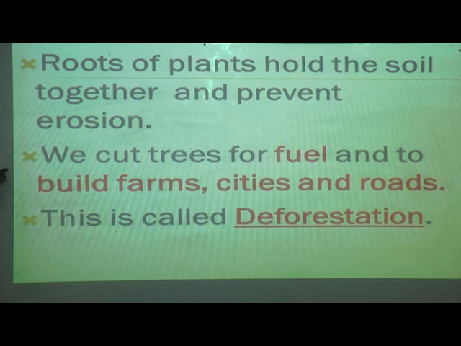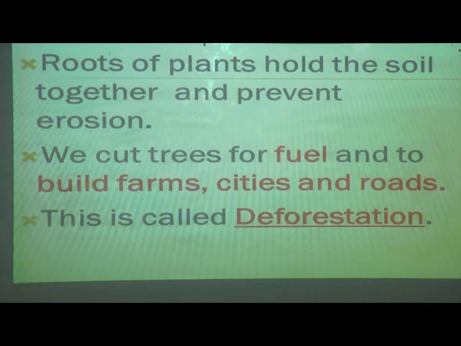We cut the trees for fuel and to build farms, cities and roads. This is called deforestation. These are the reasons for deforestation. So here soil erosion will happen. What can we do to prevent soil erosion? We can do afforestation. I will tell you all about this also.